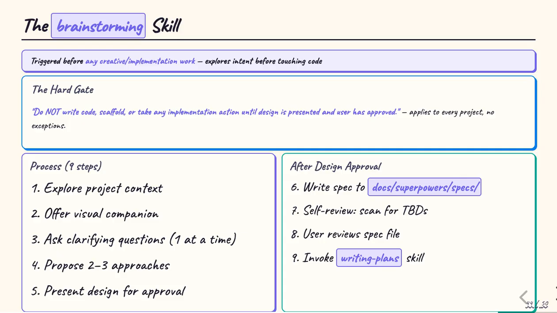The brainstorming skill is a perfect example of a rigid process skill. It governs all creative and implementation work, and its hard gate is absolute. Do not write code, scaffold any project, or take any implementation action until a design has been presented and the user has approved it. This applies to every project, regardless of perceived simplicity. The process runs 9 steps. Explore project context, offer a visual companion, ask clarifying questions one at a time, propose 2 to 3 approaches with trade-offs, present design sections for approval, write the spec to a docs directory, self-review the spec for TBDs and contradictions, wait for user approval, and only then invoke the writing plan skill.